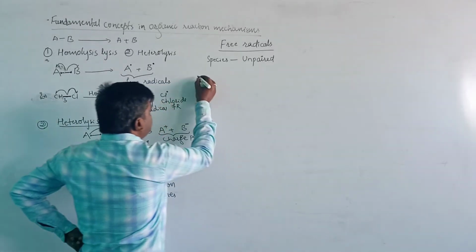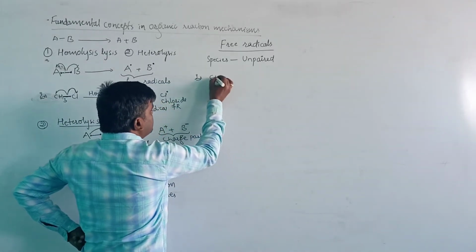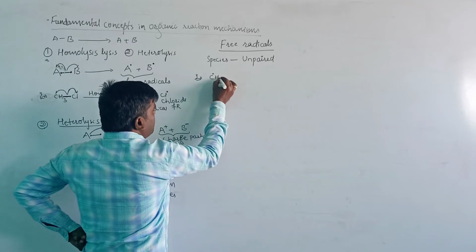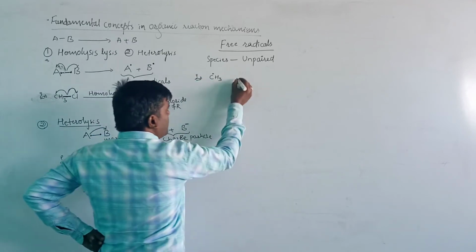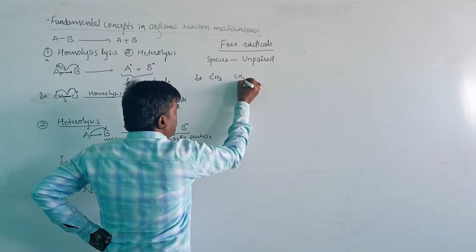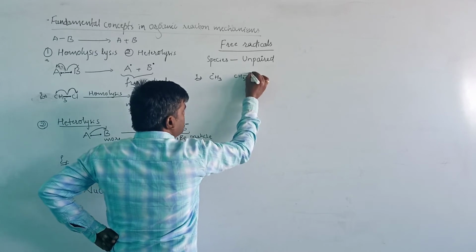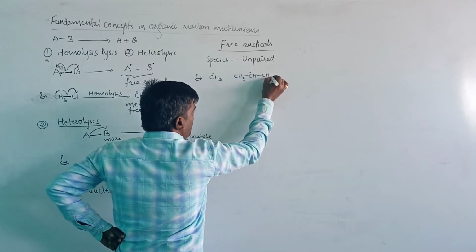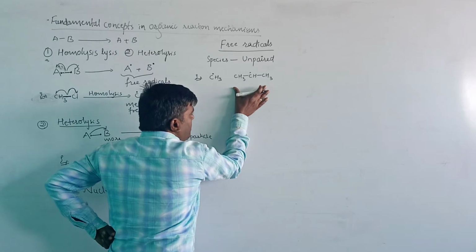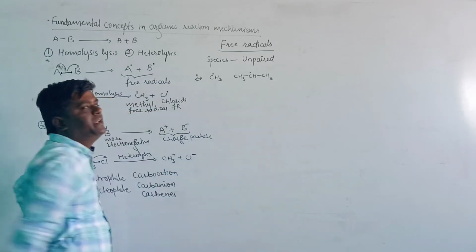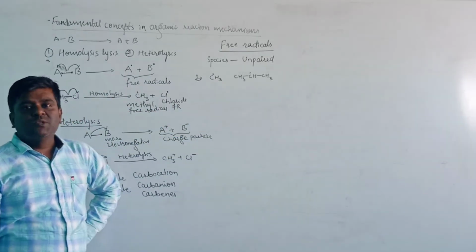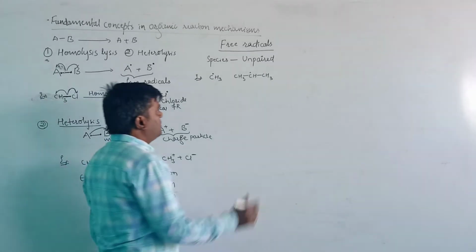An example: CH3, that is the methyl free radical. CH3 CH CH3, this is generally known as the isopropyl free radical.